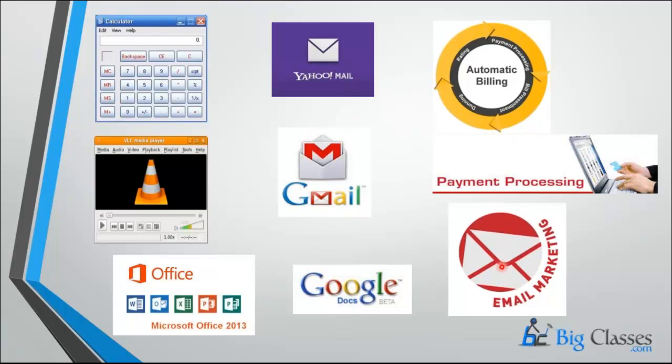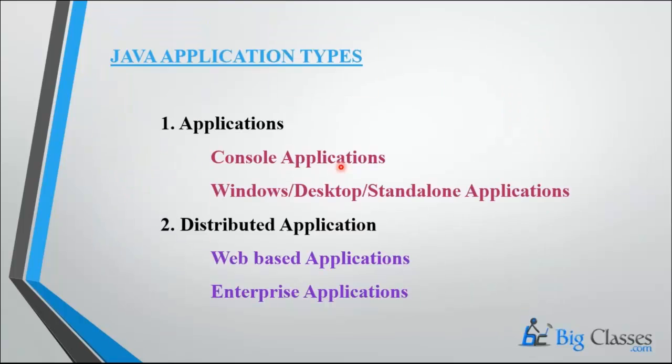And these are some enterprise applications, and enterprise applications are specific to one organization, like payment processing. Suppose you want to pay a payment to SBH, then you need to use only the SBH site. And automatic billing will be there. Again, it is specific to some organization. Email also. Right. These are some kinds of applications developed by Java. Using C, I think you have developed only console, but using Java, you can develop these three kinds of applications also.